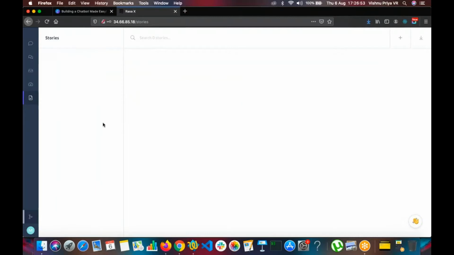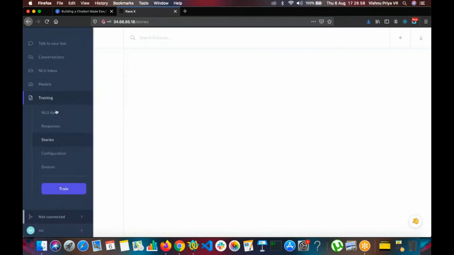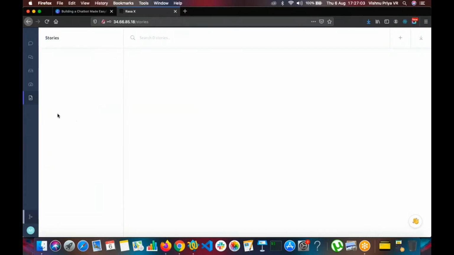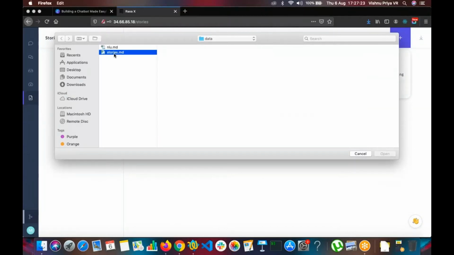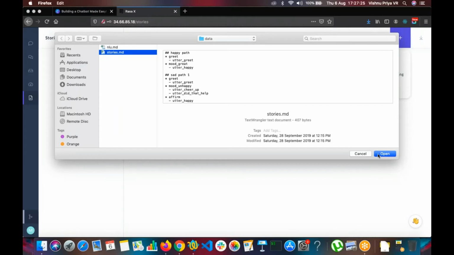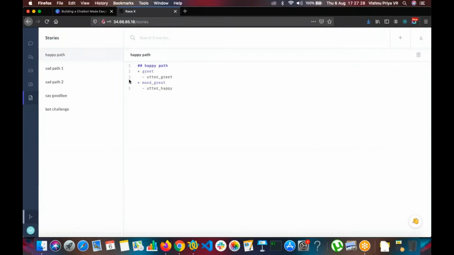Stories. So if we remember the presentation, we had intent, entity, and stories, right? So for intent, we had the NLU data done, and for response, we need a response to give to the user. Now we need to define the stories. For ease of this, we'll import a story that we already have. I've already a story with me, and I'll just be editing it for ease of understanding.